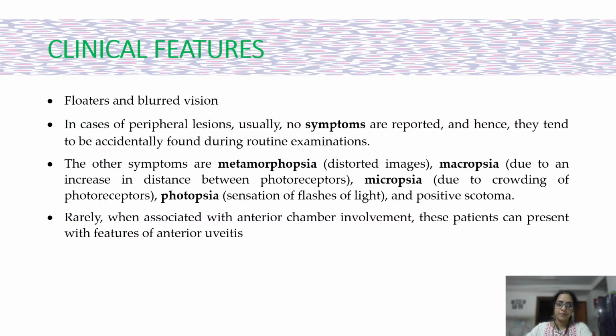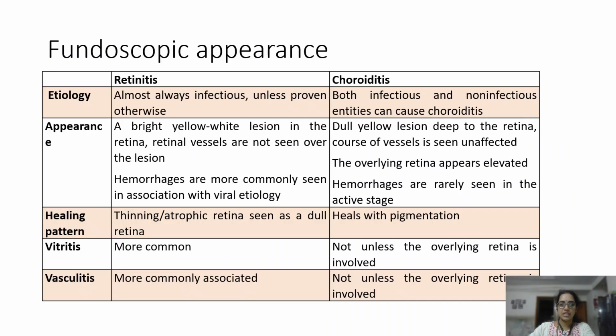The clinical features again are floaters and blurred vision, similar to intermediate uveitis, but the visual loss tends to be more profound. In cases of peripheral lesions, there may not be any visual symptoms at all. It might be detected during routine examination. The other symptoms are metamorphopsia, micropsia, macropsia, photopsia, and positive scotoma based on the location of the lesion. Whenever there is associated anterior chamber involvement, these patients can present with anterior uveitis.